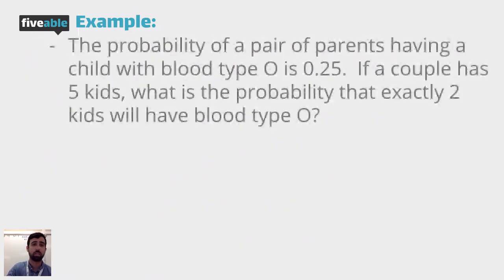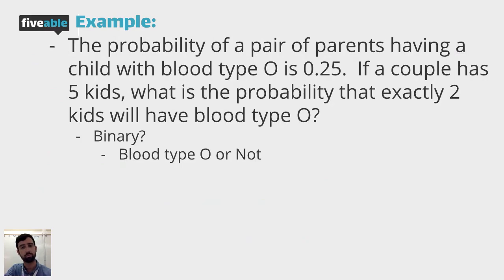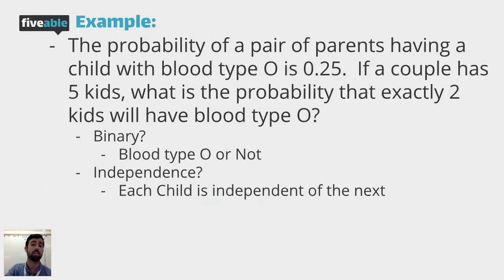Here's an example. Let's say the probability of a pair of parents having a child with blood type O is 0.25. If a couple has 5 kids, what is the probability that exactly 2 kids will have blood type O? All right, so let's check this. First, is it binary? Yeah, you either have blood type O or you don't. Success or failure. Is it independent? Yeah, each child is independent of the next. Having someone with blood type O the first time isn't going to affect the next one.